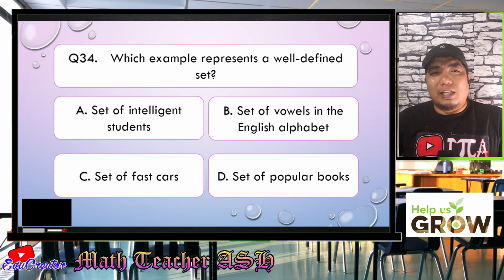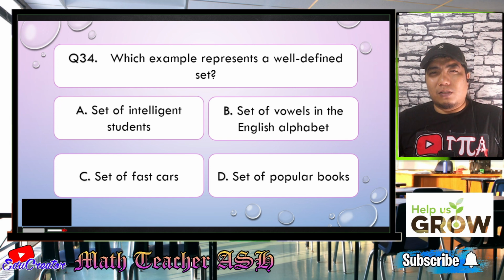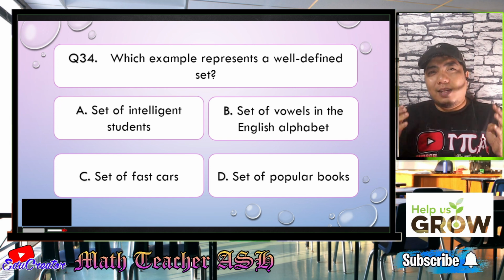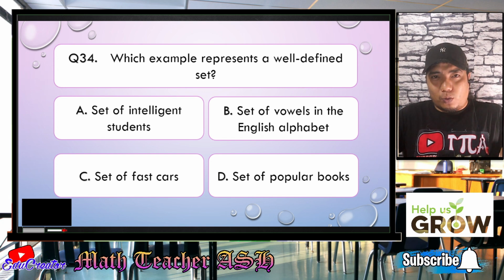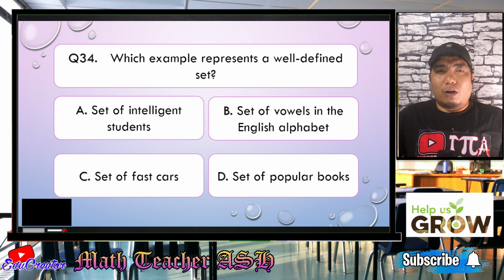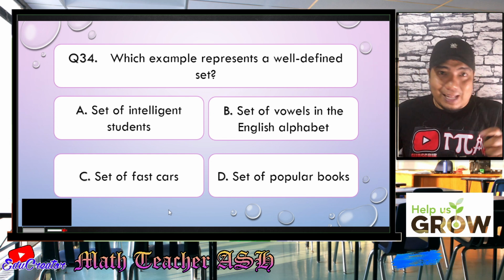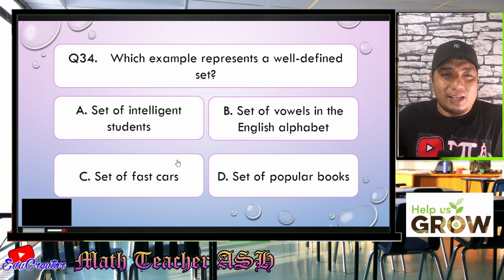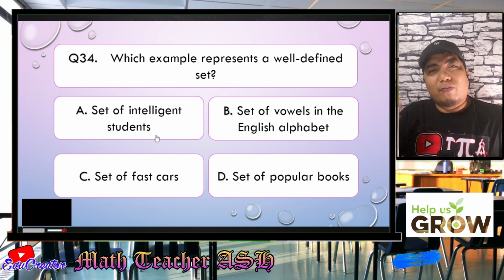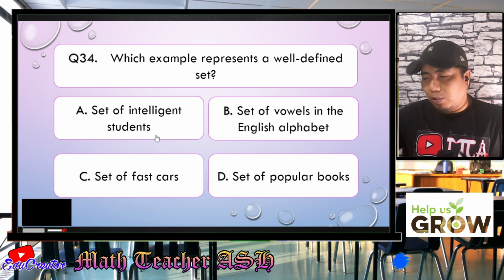Alright, math learners, in terms of knowing a well-defined set, it is basically using the objective type. So what is objective type? It means it is not subjective. So when we say not subjective, it is factual, it is actual, and it does not consider the ideas or the opinions of others. Okay, so which among here is in that example? Alright, so letter A is set of intelligent students. For me, an intelligent person is different from another person's idea of intelligent people. So letter A is wrong.